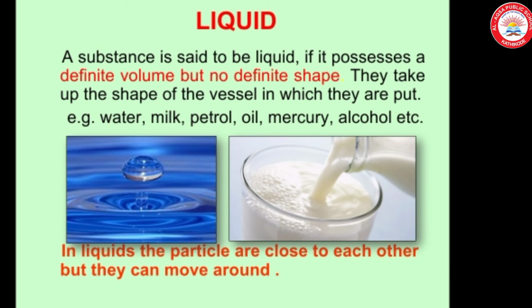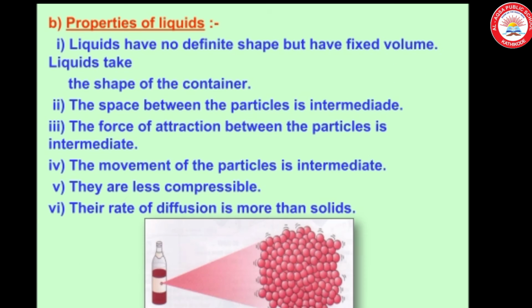Again liquid. A substance is said to be liquid if it possesses a definite volume but no definite shape. They take up the shape of the vessel in which they are put. In liquids, the particles are close to each other but they can move around. So let us conclude properties of liquids. Liquids have no definite shape but have fixed volume.